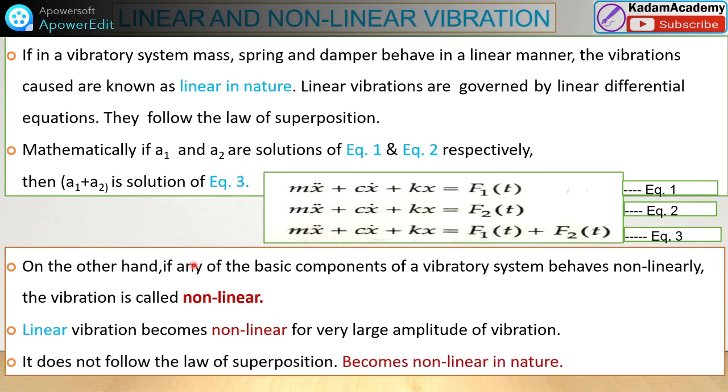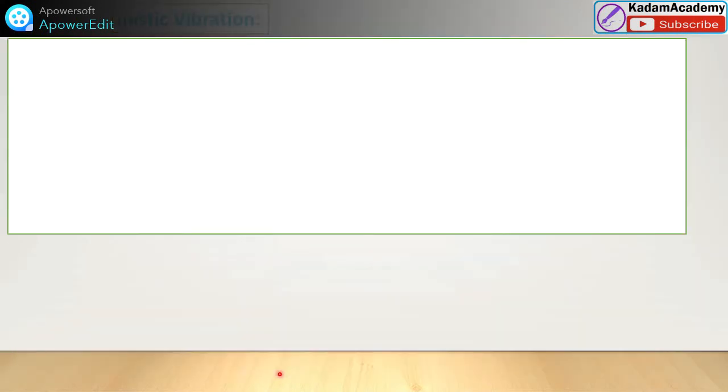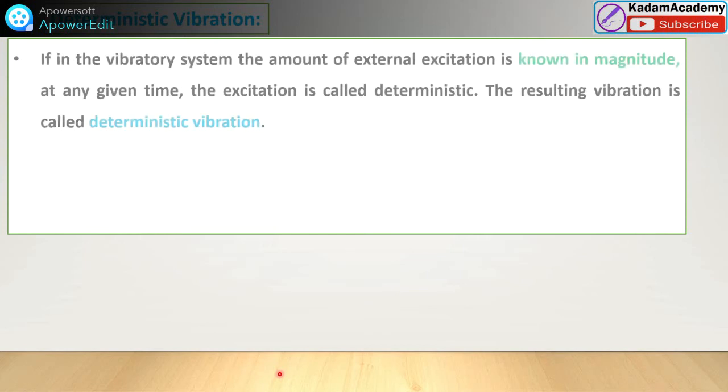Suddenly it will be non-linear. It does not follow the law of superposition. The system which will follow the law of superposition is linear, and which will not follow it is non-linear in nature. So next is deterministic vibration and random vibration.